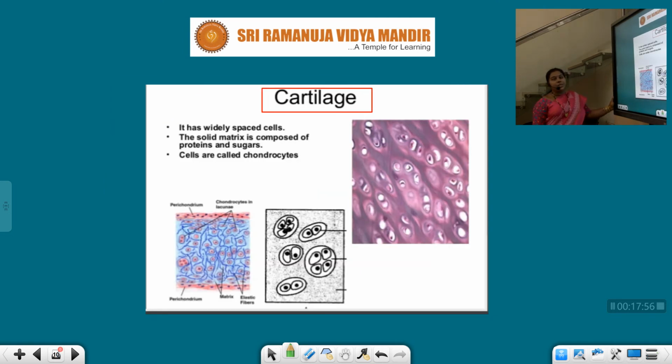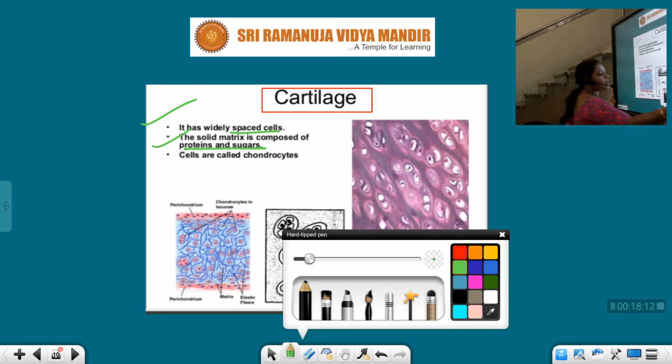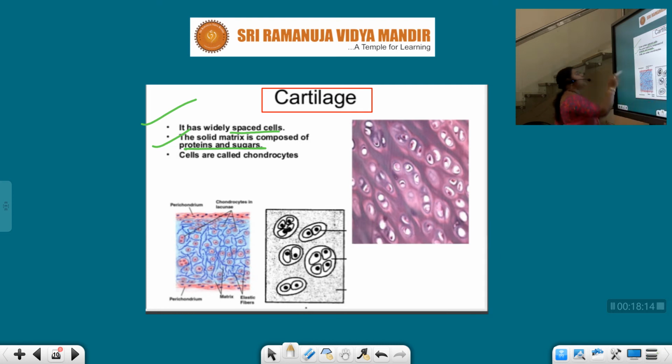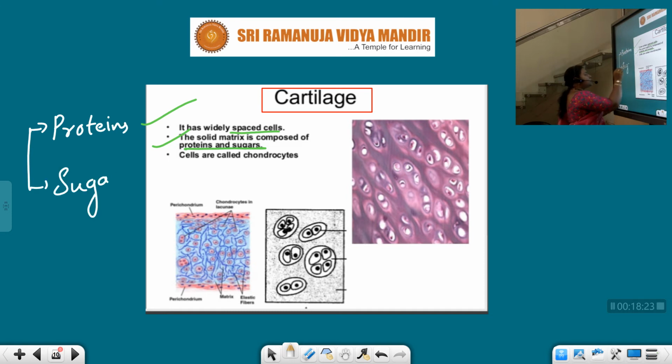Next, cartilage. It has widely spaced cells. The solid matrix is composed of proteins and sugars. See students, in the cartilage, the solid matrix is composed of two things. What are those? Proteins and sugars. Sugars are nothing but carbohydrates.